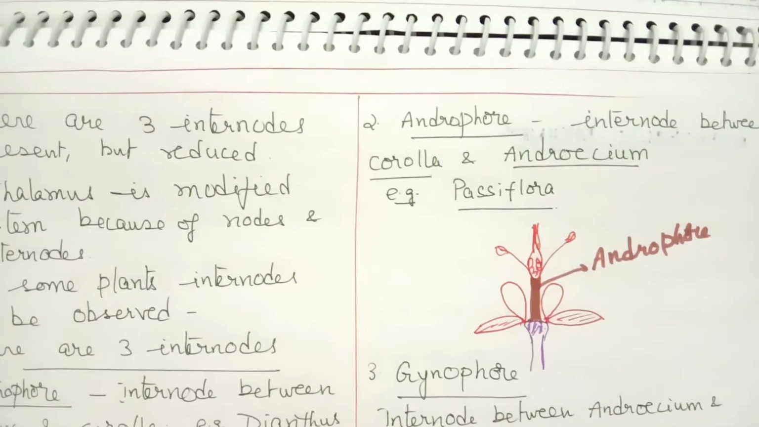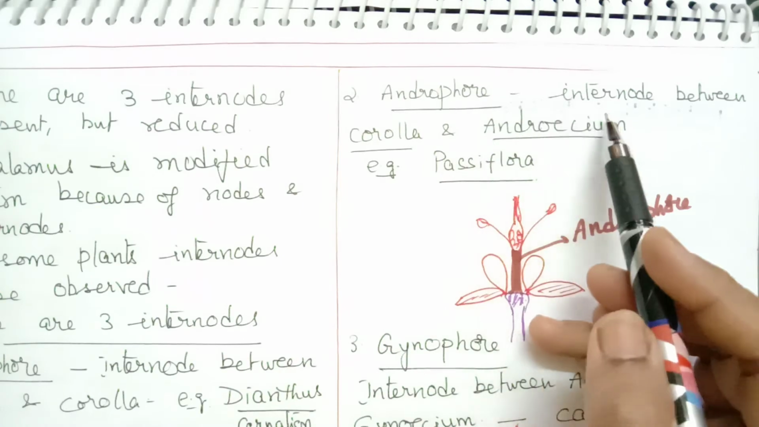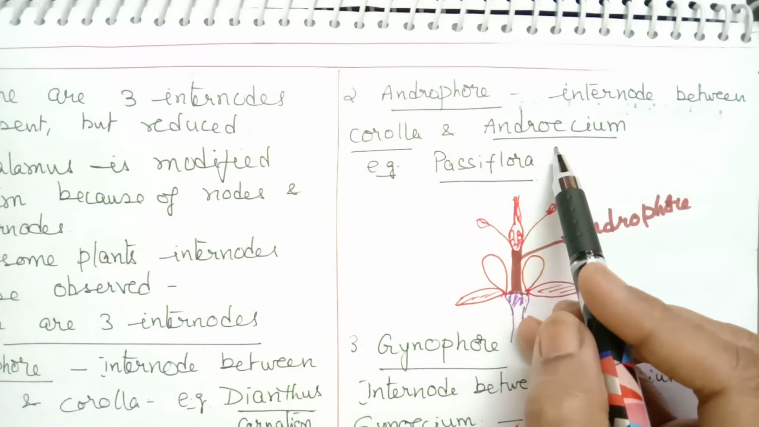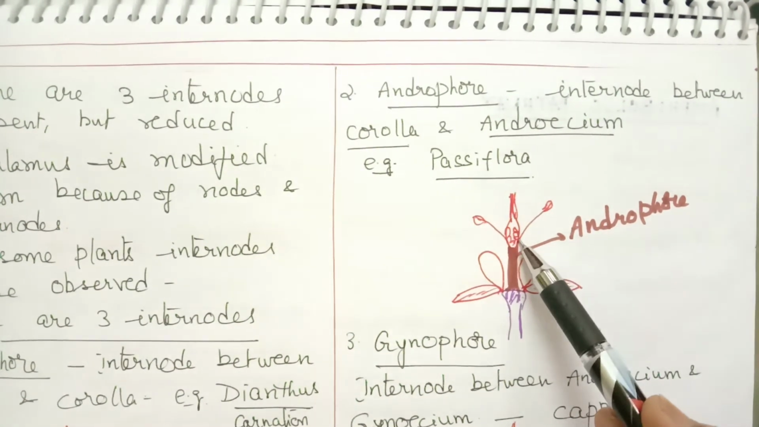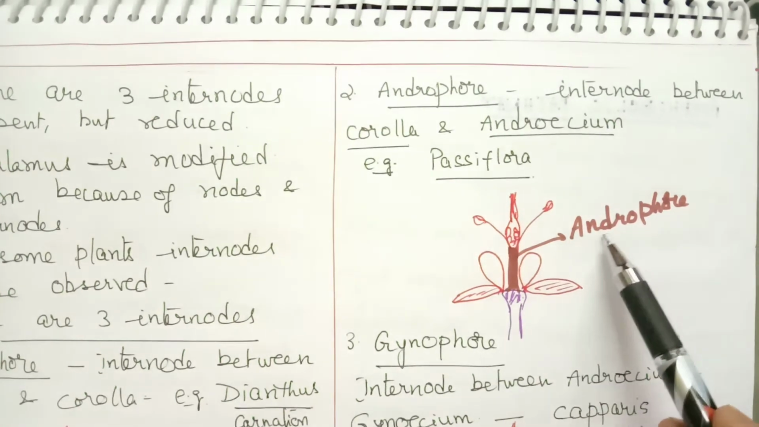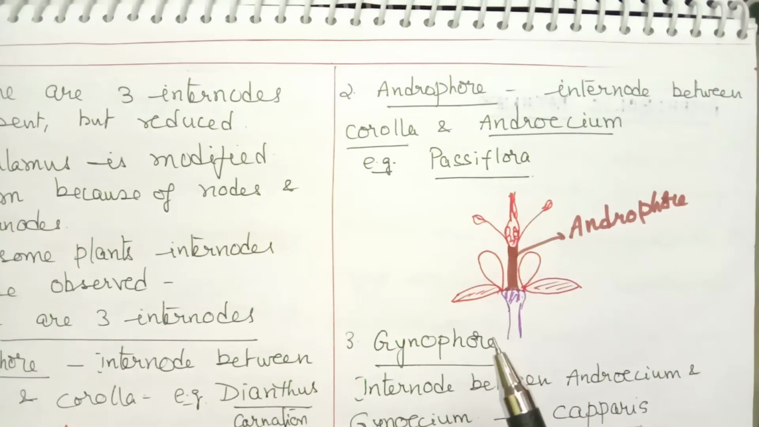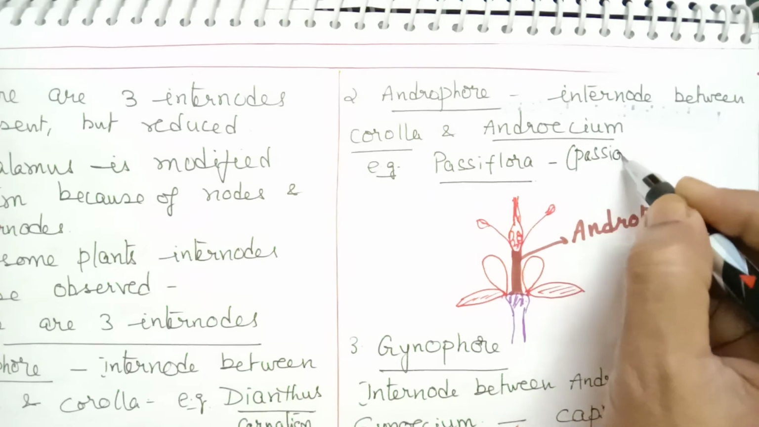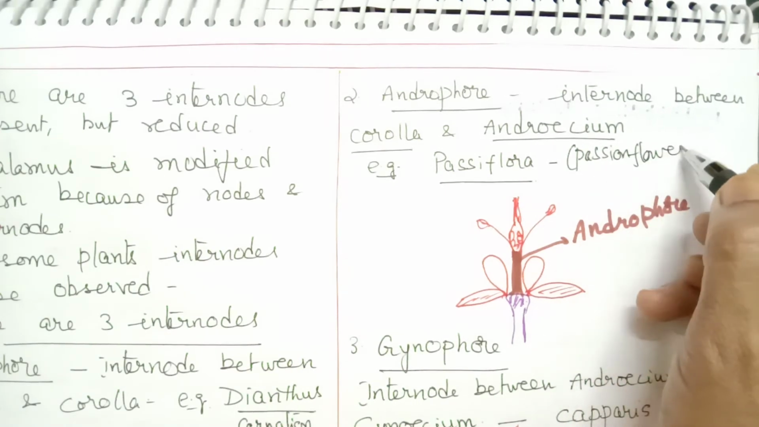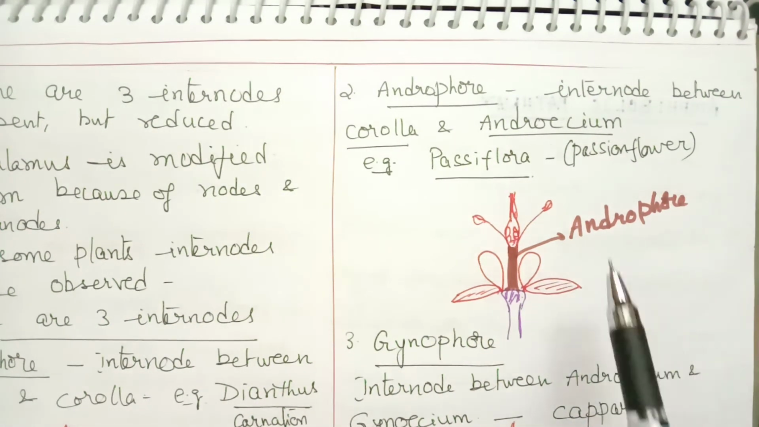Now the second internode. Second internode is called as androphore. So this is present between corolla and androecium. This is what I have shown here diagrammatically. You will find between corolla and androecium this stalk-like structure, it is called as androphore. Like for example, in case of Passiflora. Passiflora is commonly called as passion flower. It has a very, very beautiful flower. Easily we can identify the androphore. So androphore is the stalk present between corolla and androecium.